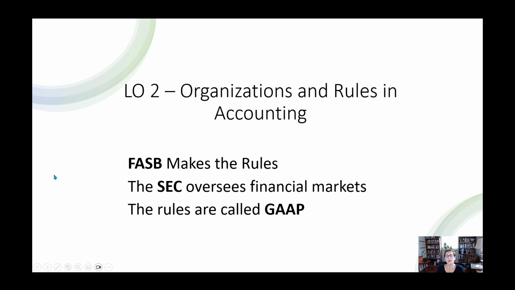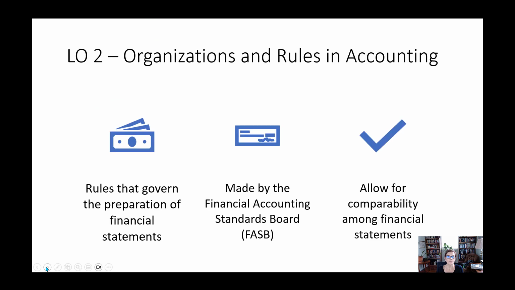So who are the organizations and what are the rules that happen in accounting? The rules are called GAAP, which is Generally Accepted Accounting Principles. The rules are made by the FASB, Financial Accounting Standards Board. Their headquarters is right nearby. It's right in Norwalk, Connecticut. And the SEC oversees the financial markets. You're probably familiar with the Securities and Exchange Commission. They are the ones that oversee the stock exchanges and a lot of other financial matters.